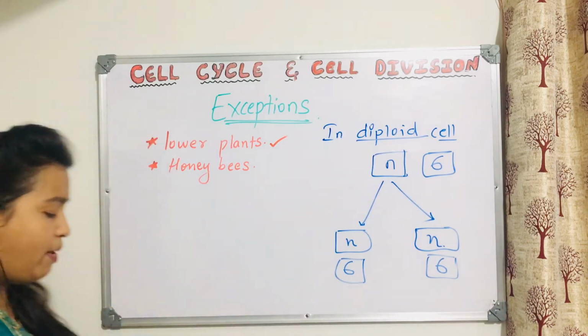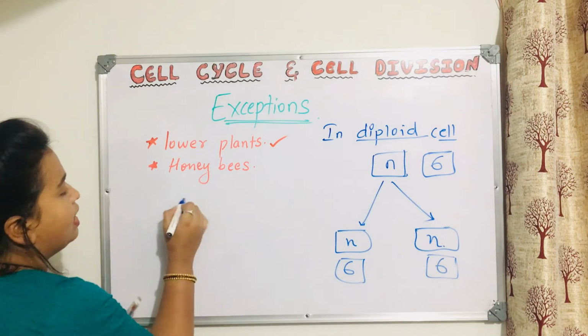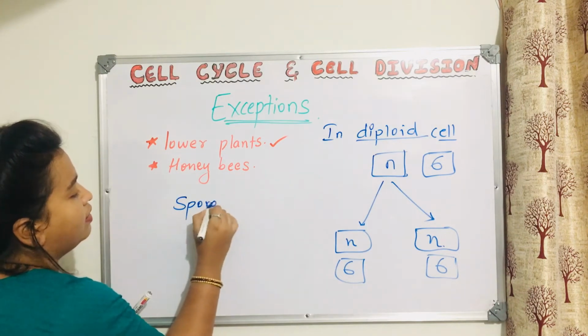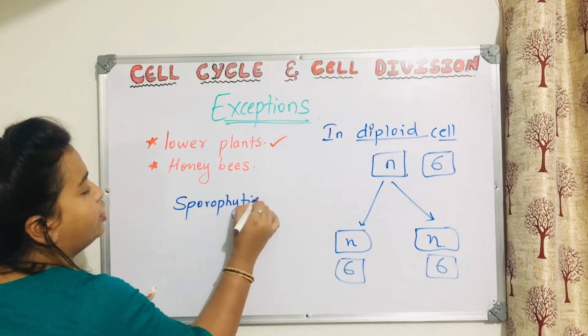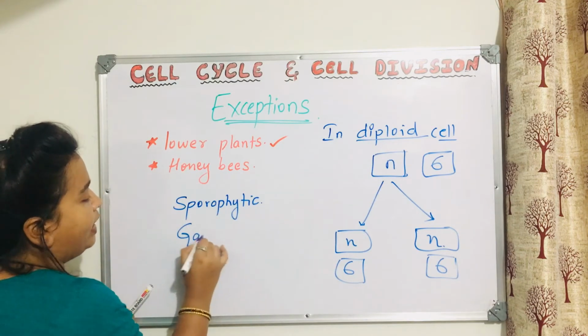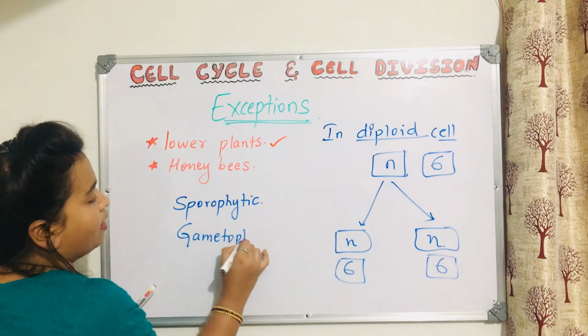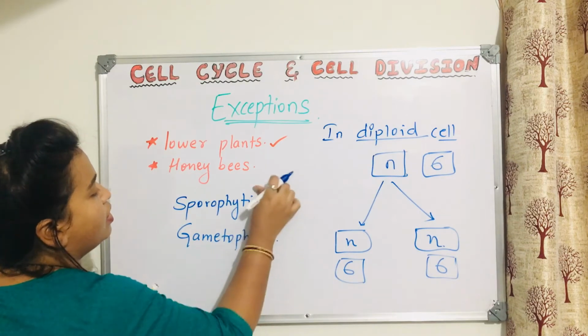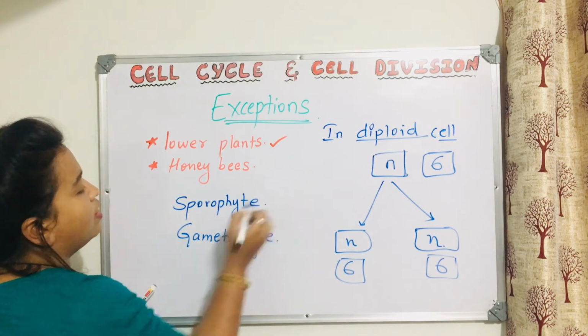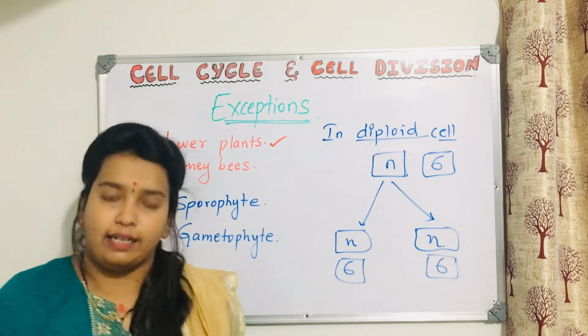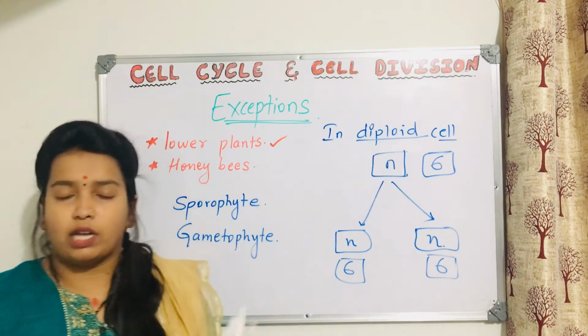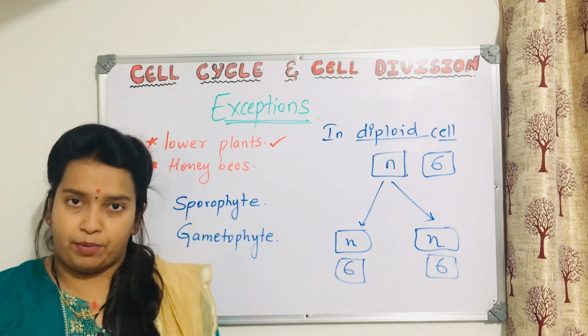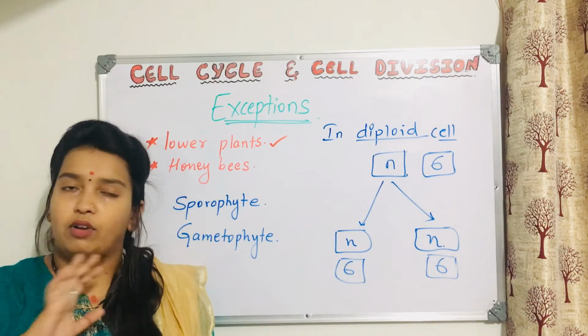But you might have heard the terms sporophytic generation and gametophytic generation, or sporophyte and gametophyte. We will talk about these in detail when we deal with those particular chapters, and you'll understand it easily at that time.